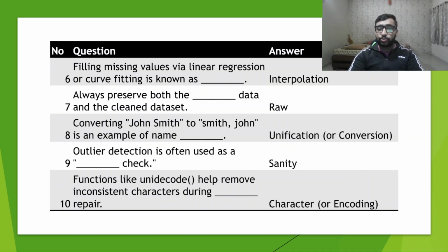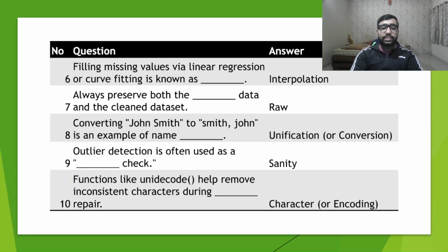Converting John Smith to Smith John is an example of unification or conversion. This conversion or unification is again done to establish the compatibility between two datasets. As you can see, there are two different naming conventions here. One is first name and then last name, and another is Smith John, which is the last name first and first name later. So one of those two has to be converted to the other so that there is compatibility between the data. Outlier detection is often used as sanity check.